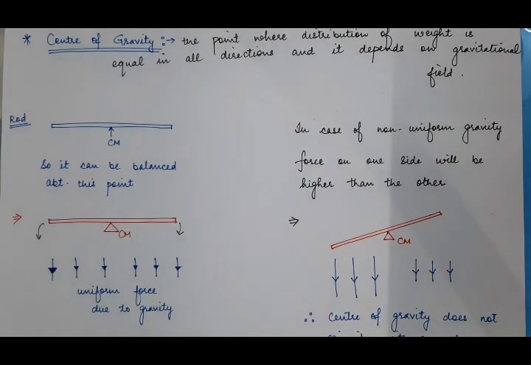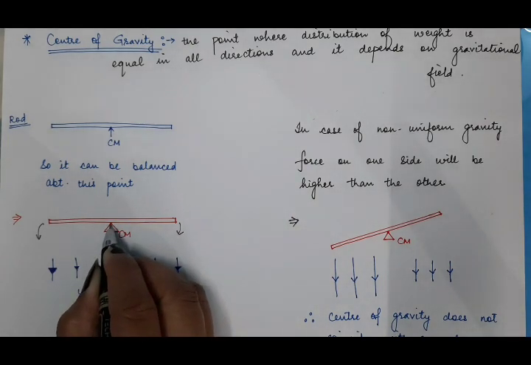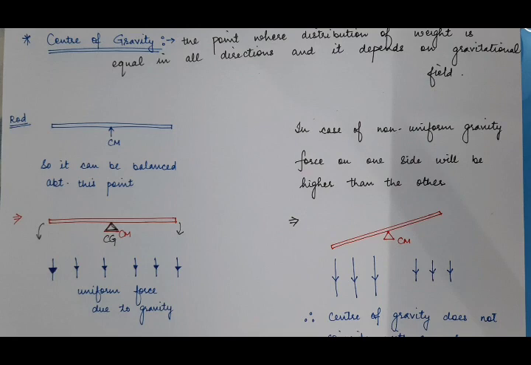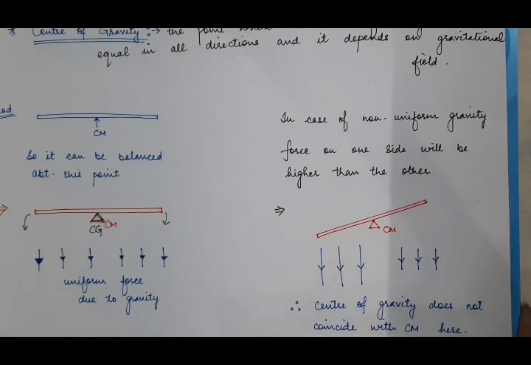It will stay straight. It means in case of a uniform force due to gravity, or in case of a uniform gravitational field, center of mass is the same as center of gravity. In case of uniform gravitational field, the center of mass of the body and the center of gravity of the body coincide with one another. But in case of a non-uniform gravity,